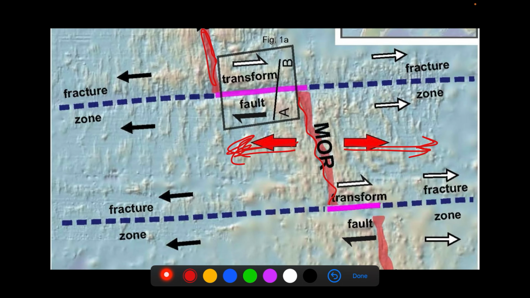And let's say this is also a mid-oceanic ridge. Here, this plate is moving to the right, this plate is moving to the left. Now these are moving horizontally opposite to each other. So this is where a transform fault will be formed. Or this is a transform boundary.